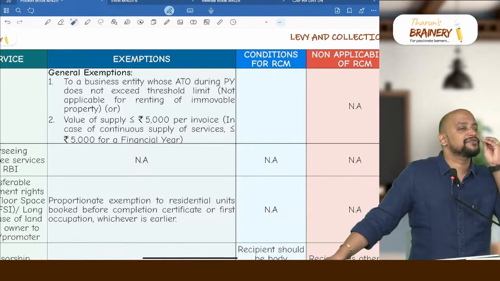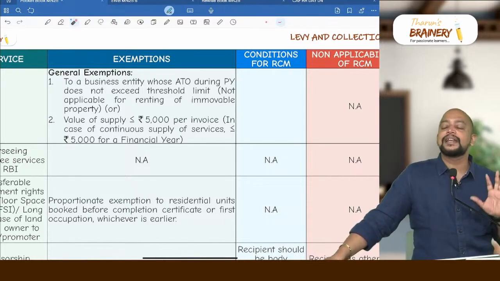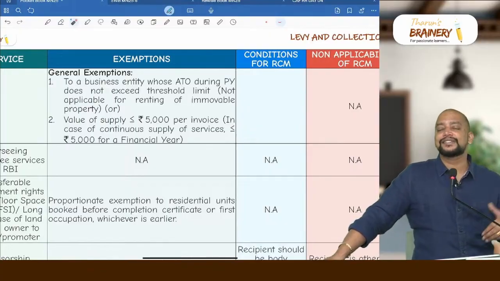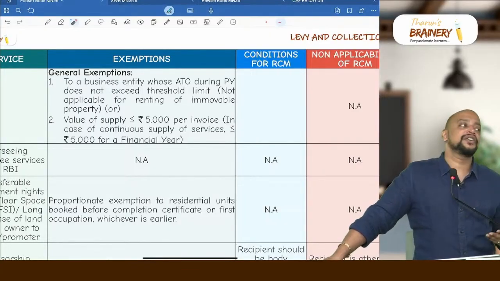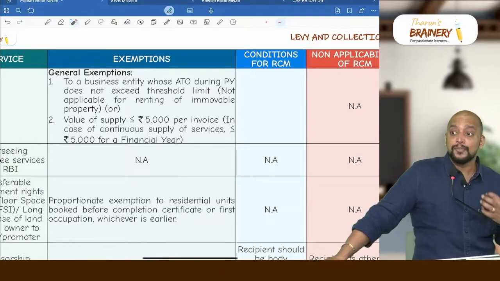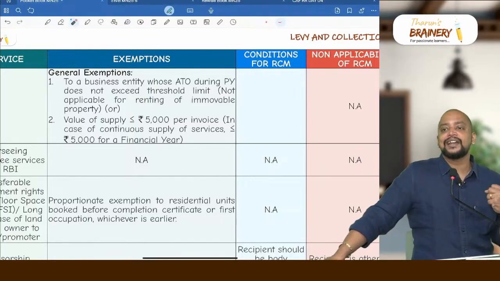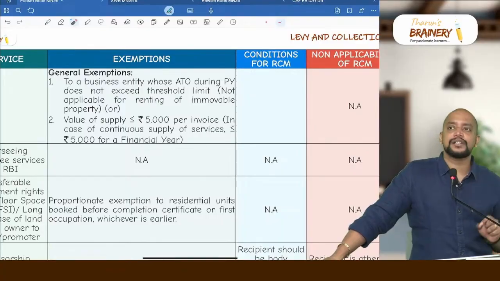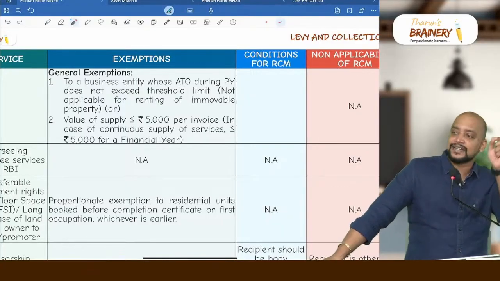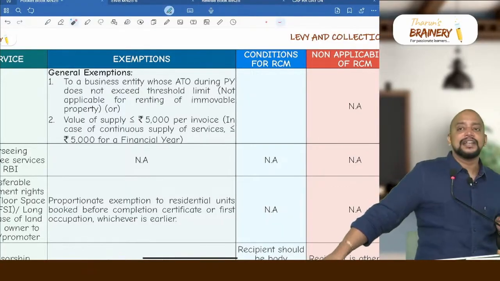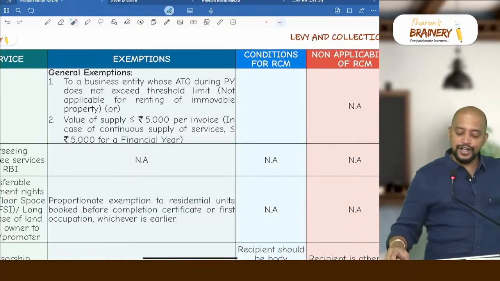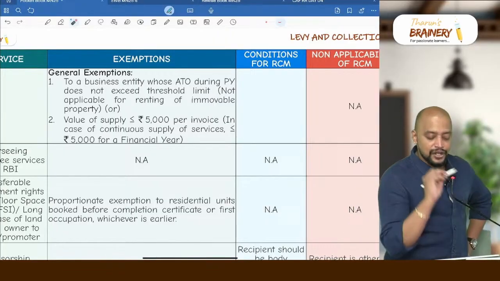Say the rent for the shop is 500 rupees only per month. Then in that case, is it taxable or exempted? Taxable. Why is it taxable? In case of continuous supply of services. What is a continuous supply of services? A service which takes more than 3 months to complete and involves periodic payment obligations is a continuous supply of service. For continuous supply of services, we need to see it for a year. 500 rupees per month means in a year it will be 6,000, which is more than 5,000. So therefore it will be taxable. Okay, so it is not exempted.